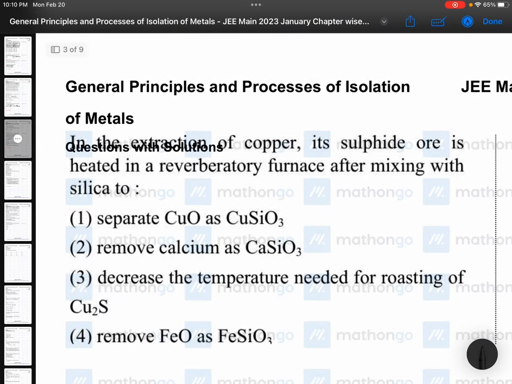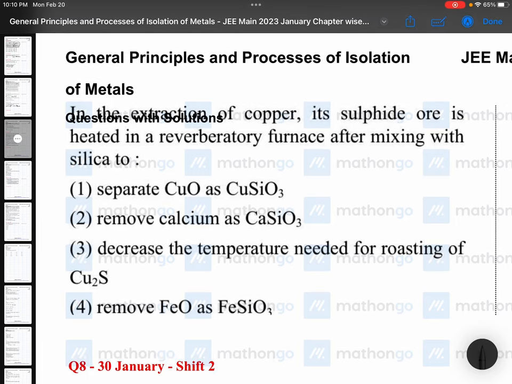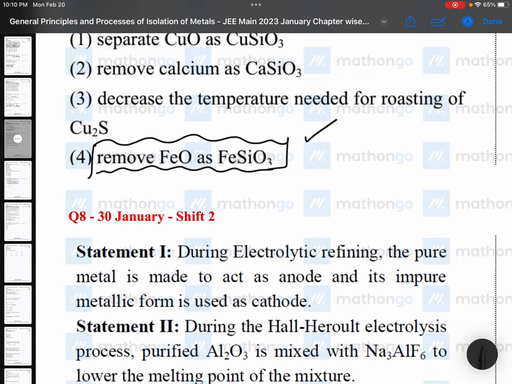So coming to the next question. In the extraction of copper, its sulfide ore is heated in a reverberatory furnace after mixing with silica. The role of silica is to remove the iron oxide in the form of iron silicate. This question we have just now seen. So about copper extraction, 2 questions in 2023, first session, right?